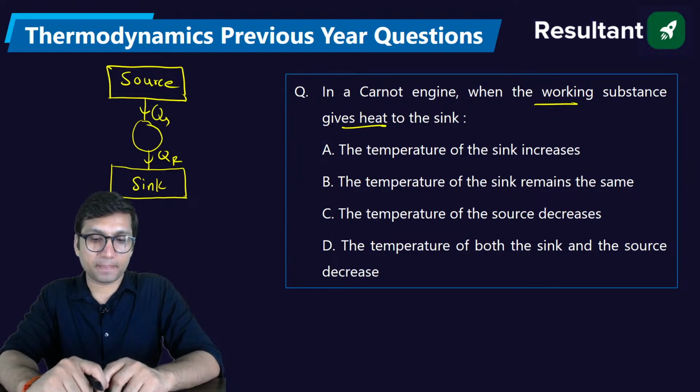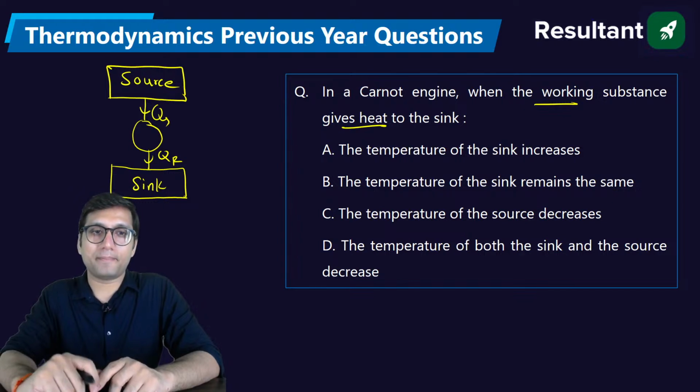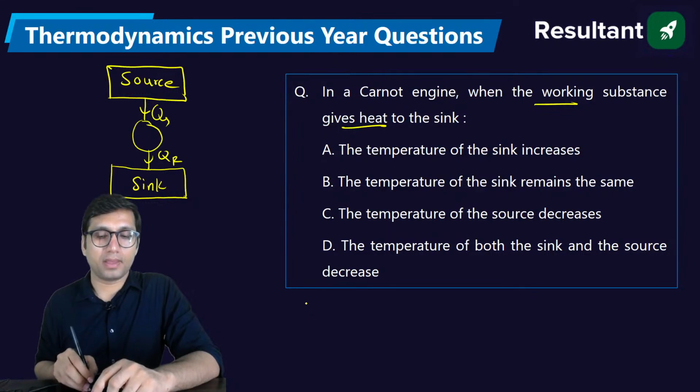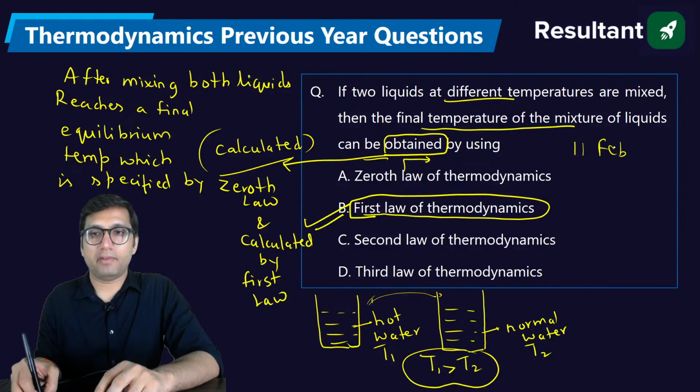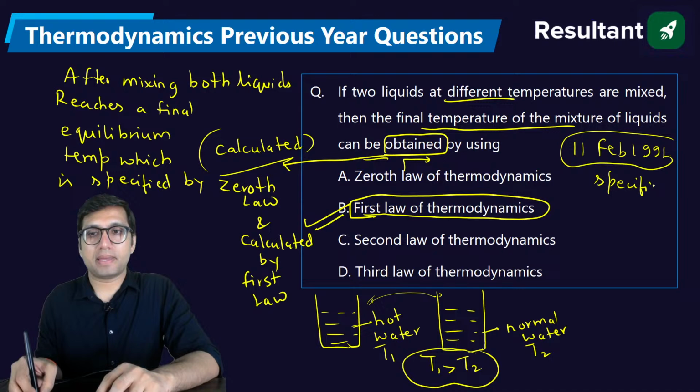What is the meaning of specified? It is the same as what is your date of birth. Your date of birth is specified as, let's say, my date of birth is 11th Feb 1991. But if I ask you, okay, calculate my age, right? See, the example of this question is, let's say my date of birth is 11th Feb 1991. This is my date of birth. It is specified as this.